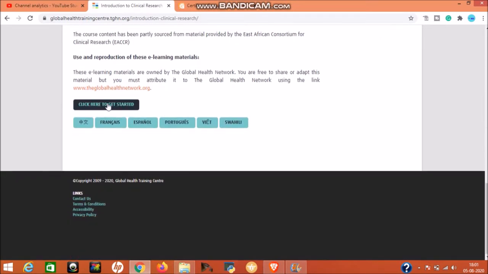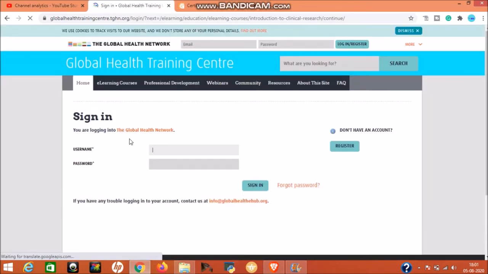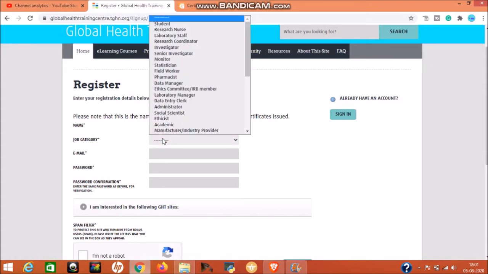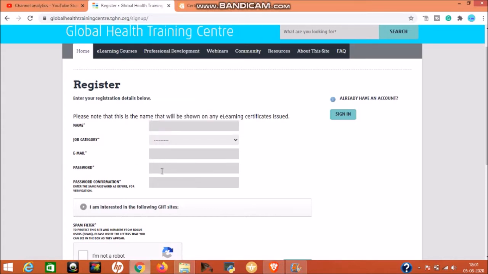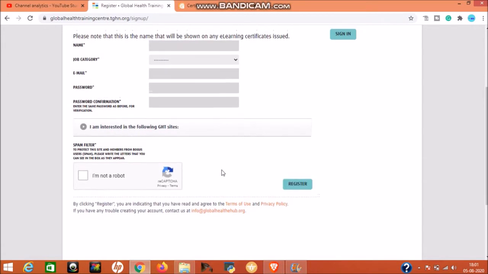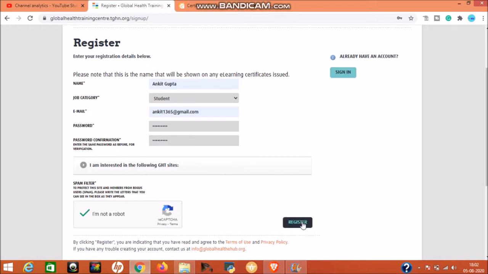After that, for enrolling, click here to get started. Click on it and you can select the language also here. Now you have to create an account. If you don't have an account, register, and if you already have an account, put in your username and password. First we will register. Go to the register option and provide the information, that is your name and job category. Job categories are like student, or if you are working somewhere, then you can mention your position also. Provide your email ID and create a password. Click on I am not a robot, reCAPTCHA, then go to the register option.